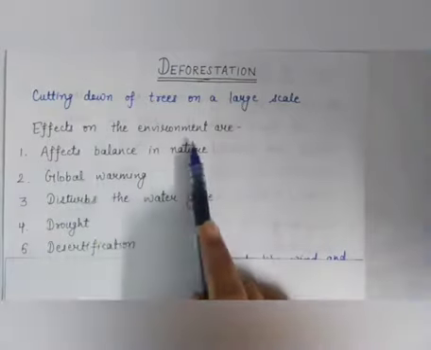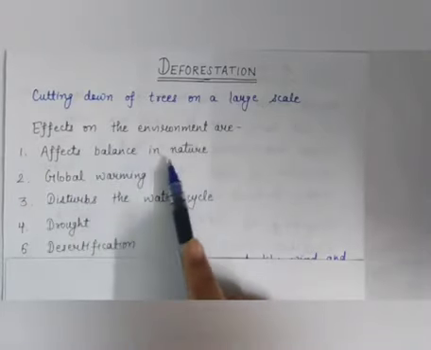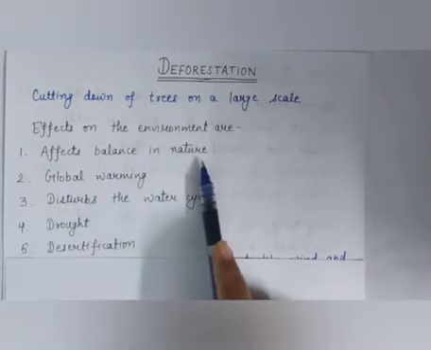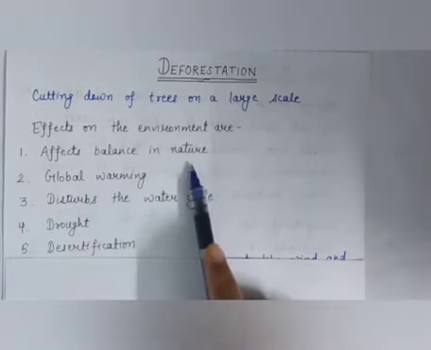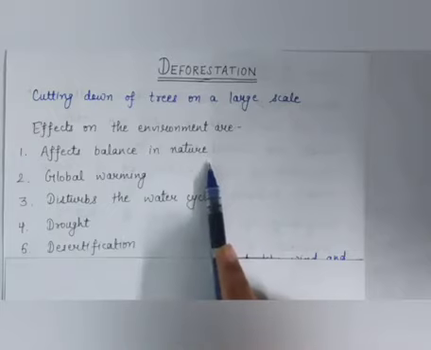The effects on the environment are, first is, it affects balance in nature. Means we know that forests serve as a home to a variety of animals that depend on each other for food and other things.